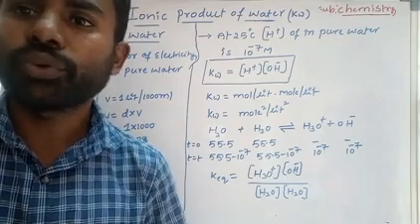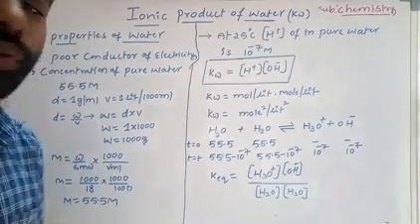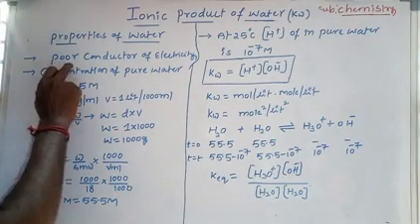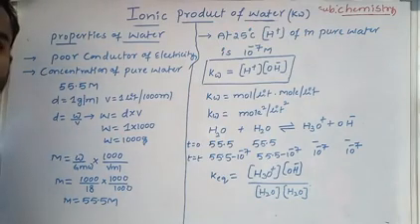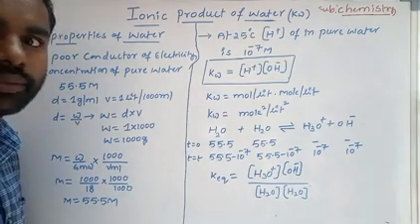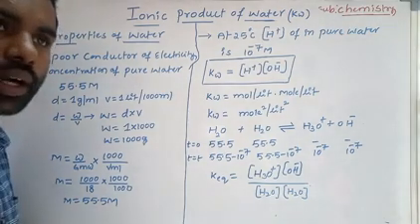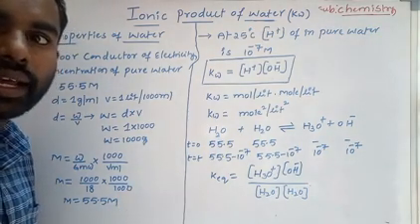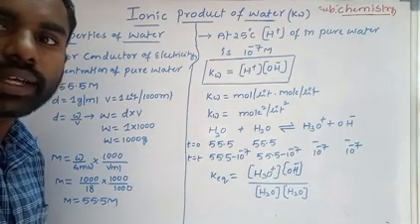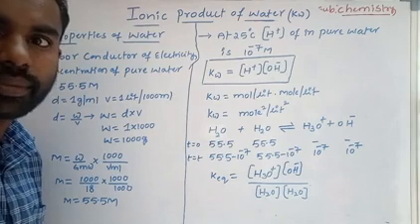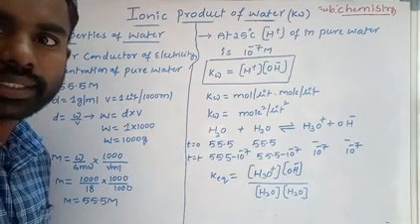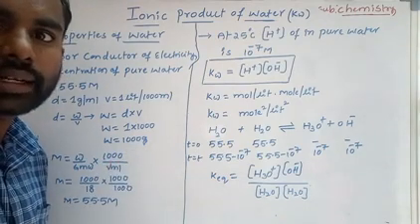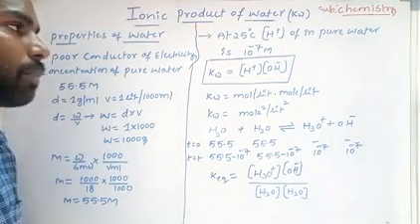What are the properties of pure water? First, pure water is a bad conductor of electricity. Why? Because pure water undergoes a very low extent of ionization; the dissociation of pure water is very small. That's why it is a poor conductor of electricity. In pure water there are no minerals, so because of the absence of minerals, pure water is a bad conductor of electricity. That is the first property of pure water.